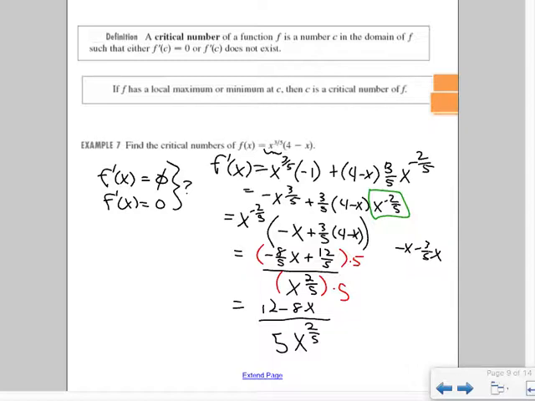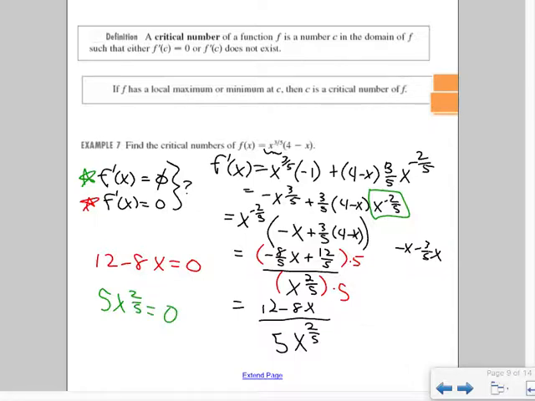So the top of the fraction is the only place that's going to give us zeros. The only time a zero will happen is when the top of our fraction is 0. When the bottom of our fraction is 0, it is undefined. We learned that last year. So we know that two things will occur. If we want the zeros, we look at where the top equals 0. If we want the undefineds, we look at where the bottom equals 0.